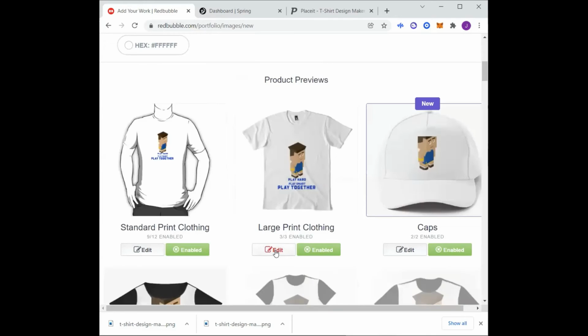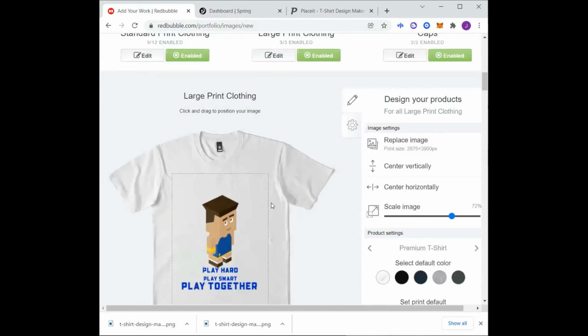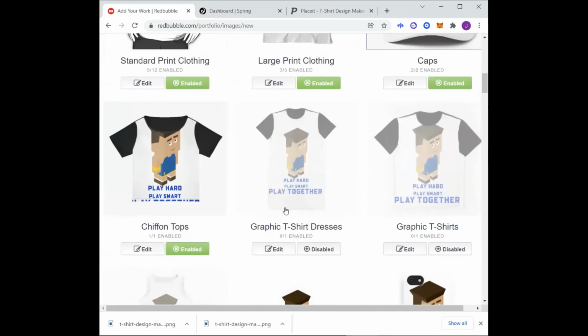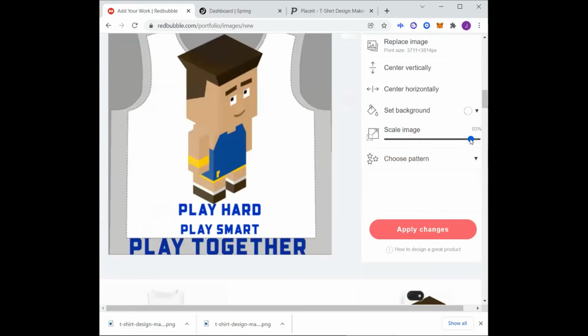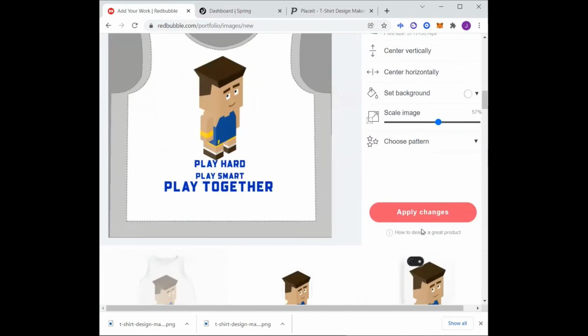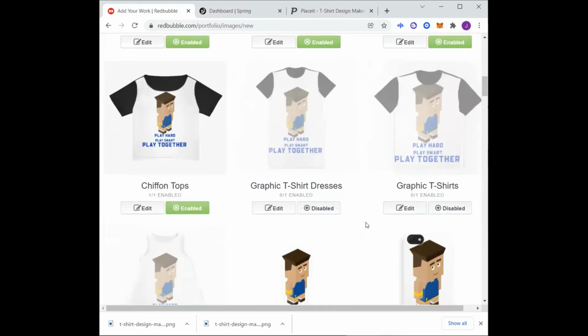You got to scroll back up though, because sometimes it just scrolls down on you, and you just got to go through each of them and make sure that it just looks right on the shirt. Let's see. There it is. That's where it usually is. All right. Yeah, leave it like that. That's fine for me. Some of these other shirts, it's kind of cool if you just make it really big. This one is cut off, so obviously I'm going to change that one. Scale it back down. I'm going to leave it as a big picture though, but I'm going to set it horizontally.